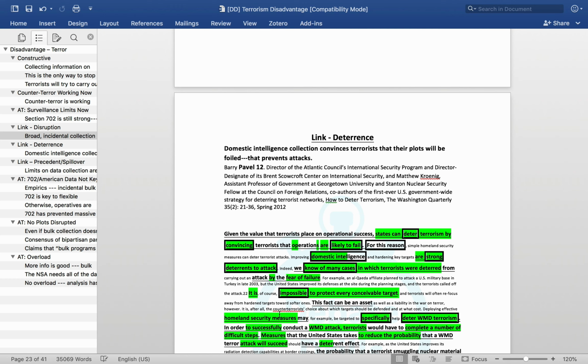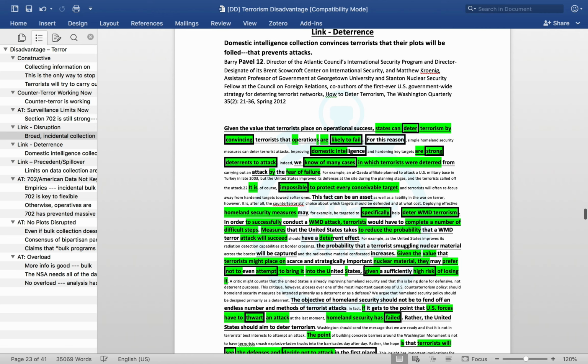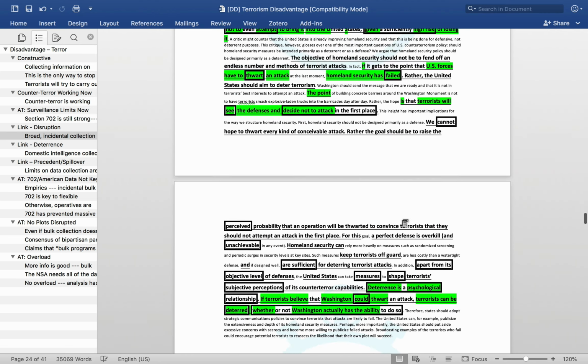So states can deter terrorists by convincing them ops are likely to fail. Domestic intel are strong deterrents to attacks. This is powerful because you do not need to win the efficacy of NSA surveillance, just that they won't bother trying if they think that it's effective. And this piece of evidence does establish that they actually do believe that it is effective. It says there are many cases in which terrorists were deterred, and it even connects it to nuclear terrorism, which is our impact evidence that we presented in the constructive.